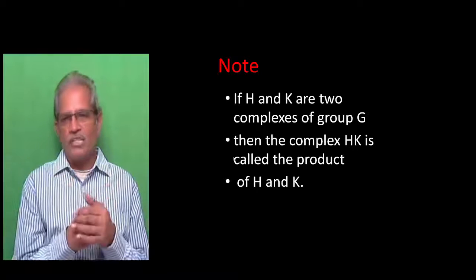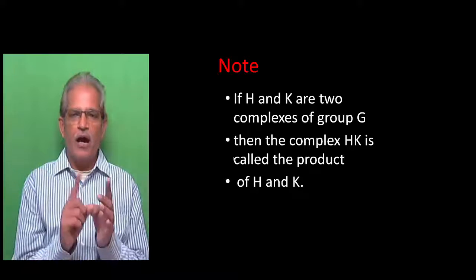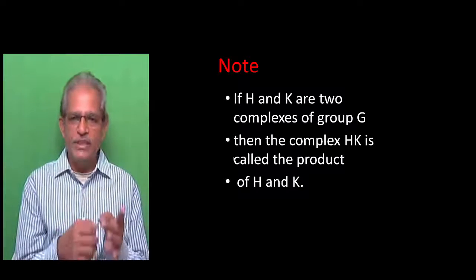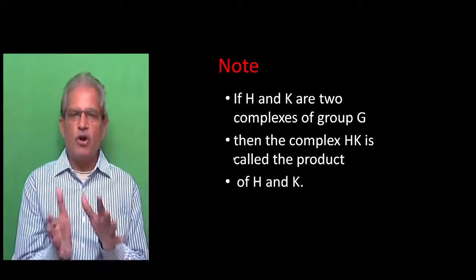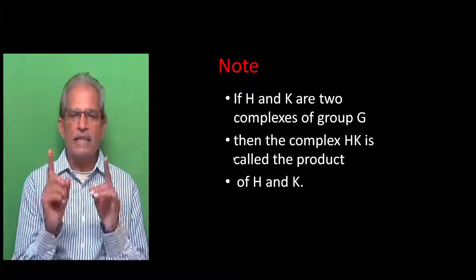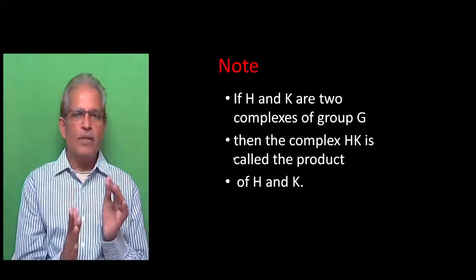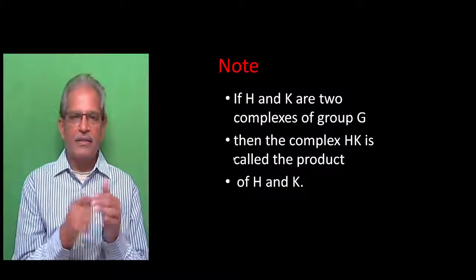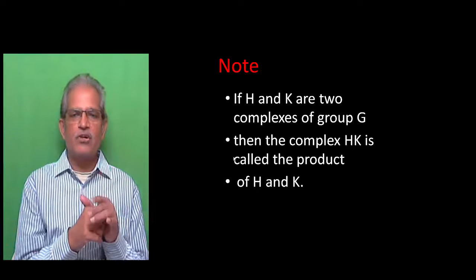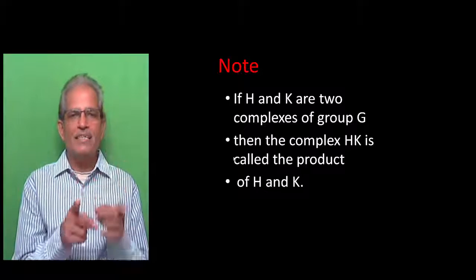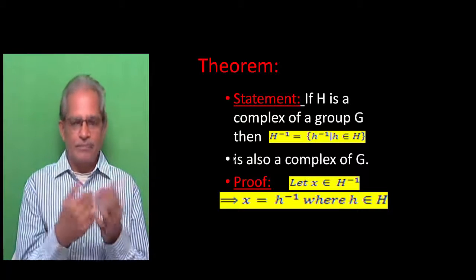Now, take this observation. If capital H and capital K are two complexes of a group G, then the complex HK is called the product of H and K. So, from here onwards, when two complexes H and K are there, the product HK is also known as a complex. It is called the product of H and K. Now, I will be proving another theorem.